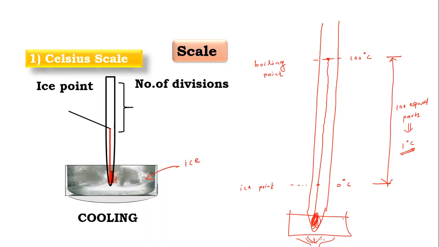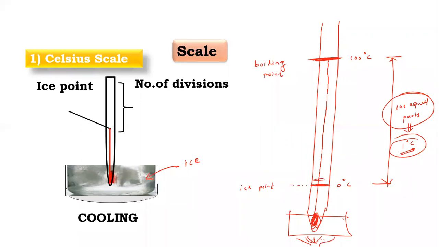What does this mean? I gave you a blank thermometer; first you put it in ice, so the temperature rises up to this. So this point we mark as 0 degree Celsius, and then we start heating the same water. Then the water starts boiling. That time this thermometer liquid rises up to this height. Then we mark this as 100 degrees Celsius, and the interval between this 0 to 100 is divided into 100 equal parts, and each part is called 1 degree Celsius.